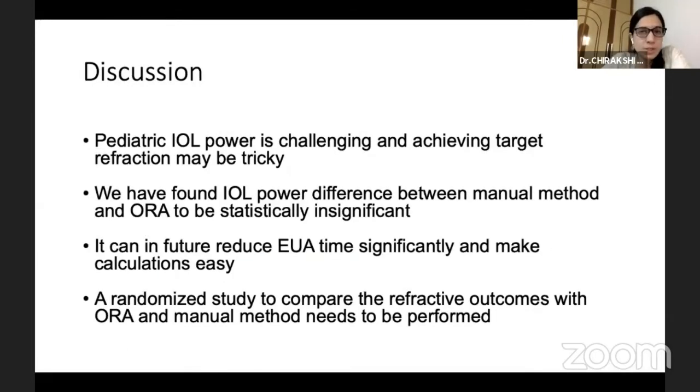Coming to a brief discussion, pediatric IOL power is tricky. We found that the IOL power difference between the manual method and Ora to be statistically insignificant. In future, since it was a pilot study, we estimate that it can reduce EUA time significantly and make the calculations easy because no formula needs to be done to calculate the post-op aphakic refraction and pseudophakic refraction. A randomized study to compare the refractive outcomes with Ora and manual methods needs to be performed.